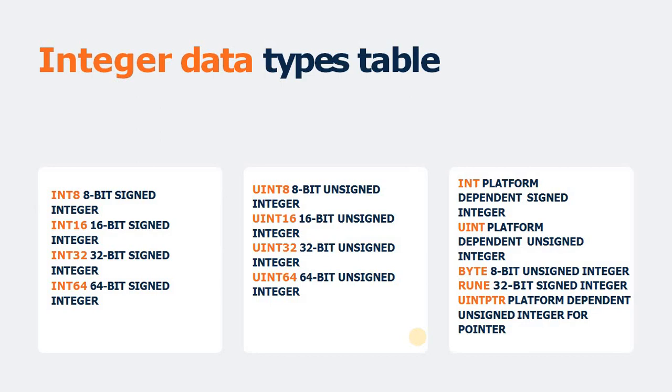So here are some other integer data types, like int. As we mentioned earlier, the default data type for integer is int in the Go language. So it is a platform dependent signed integer. Sorry, not independent, platform dependent.